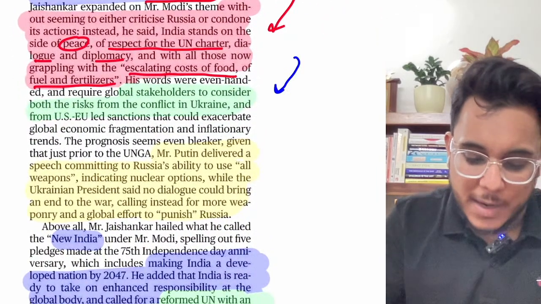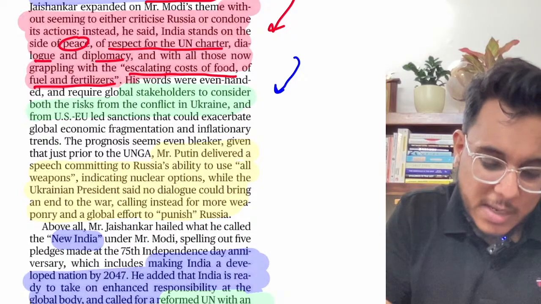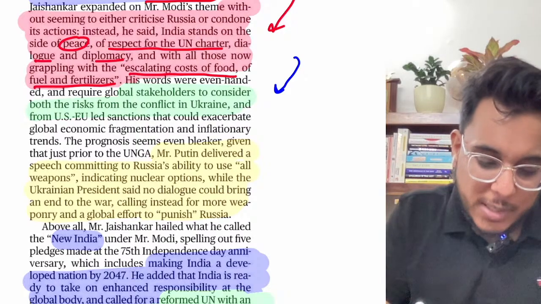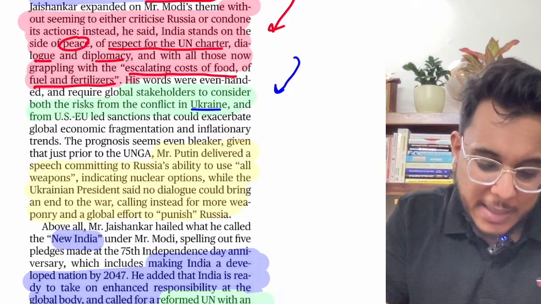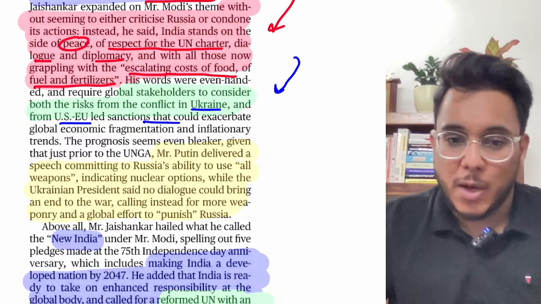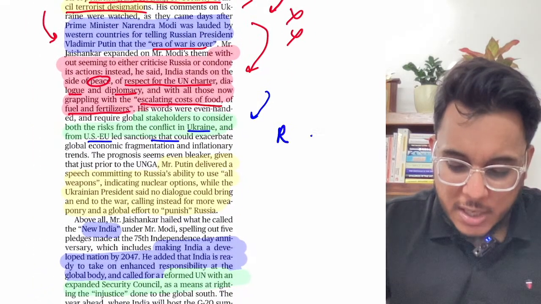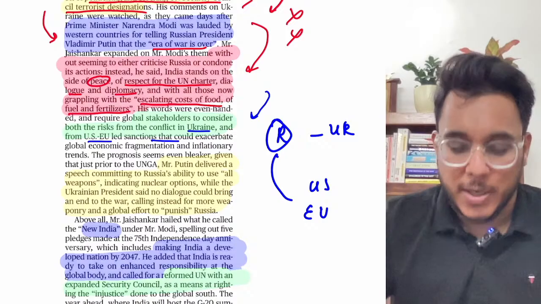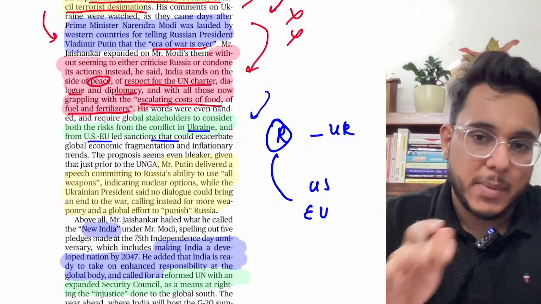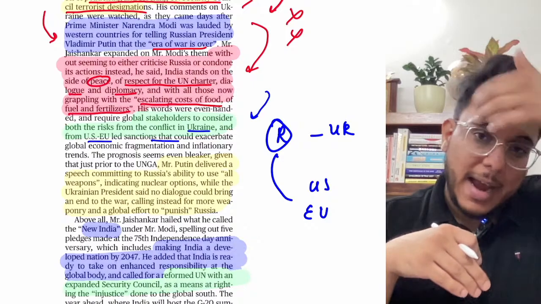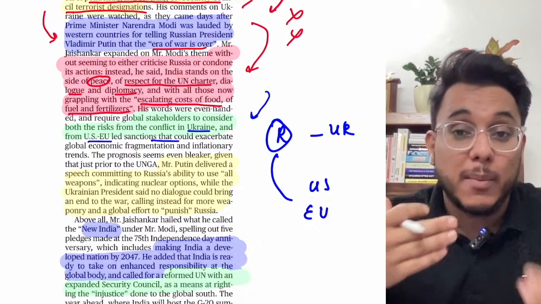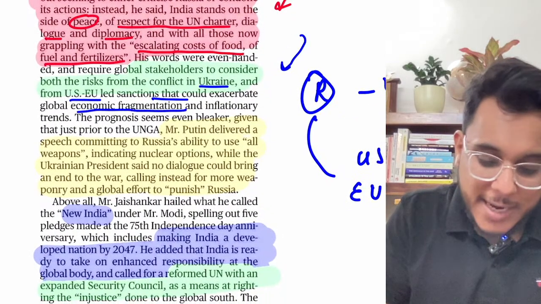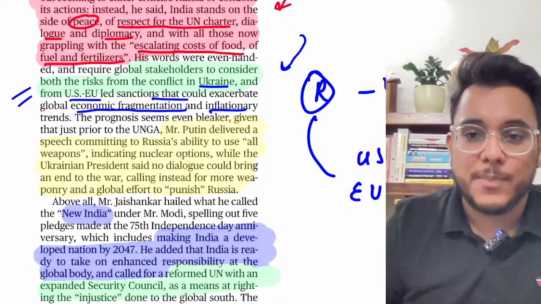Then at the same time, it has been provided that the global stakeholders need to consider how the conflict in Ukraine is leading to many costs. For example, because of the Ukraine crisis, there are US-EU led sanctions happening. Now you see, on one hand there is Russia, on the other hand there is Ukraine. Now the USA and the EU are imposing sanctions on Russia. Already the supply chains are disturbed because the Russia-Ukraine war is going on, and now when these additional sanctions are being imposed, it will further bring more inflation into the world, okay, more economic problems, economic fragmentation and inflation. So these kinds of things also need to be understood.